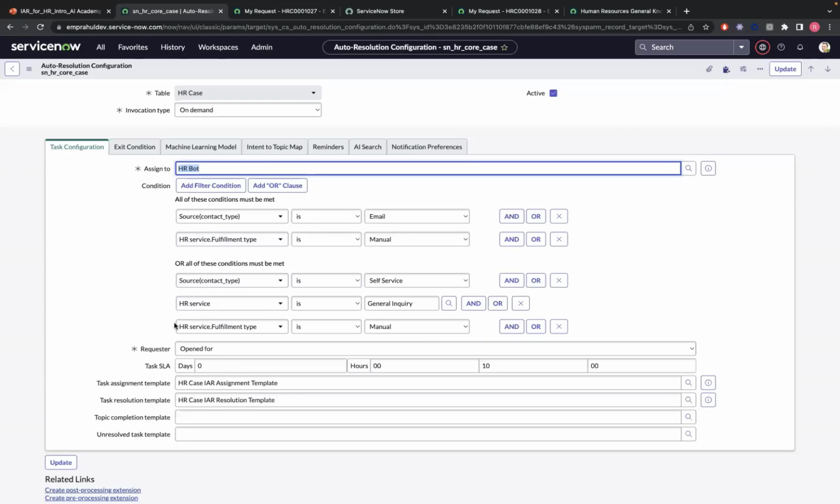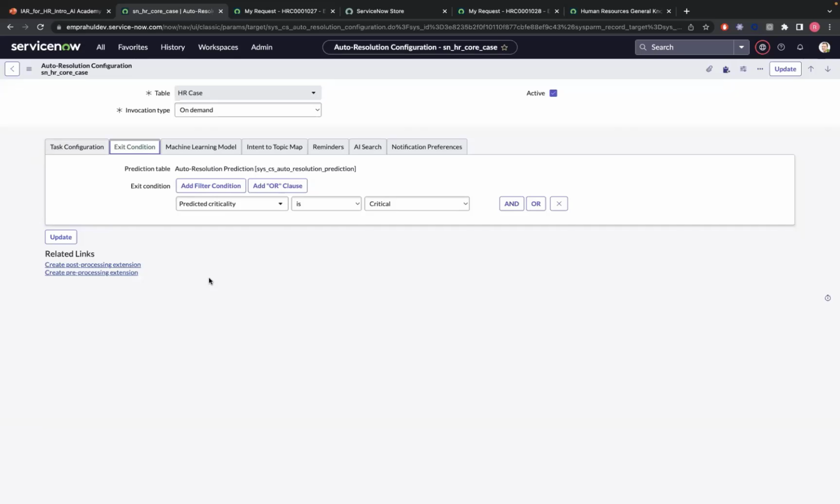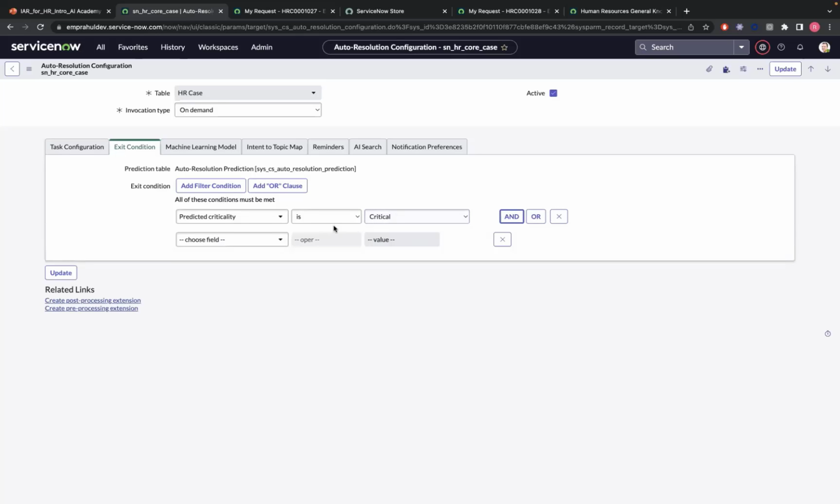At the same time, we also have this task SLA, which can be running through. Currently I set it for 10 hours as part of my configuration changes. And then the other key point is to understand what the conditions are at which the IA for HR steps out and a live agent, or a human agent, gets assigned. So the exit condition is the place we do that. Currently, out of the box, we have predicted criticality is critical, and that's one. And the predicted language should be English.